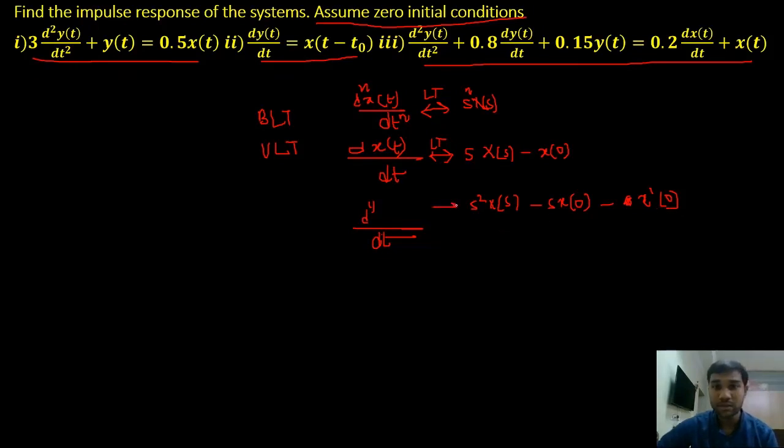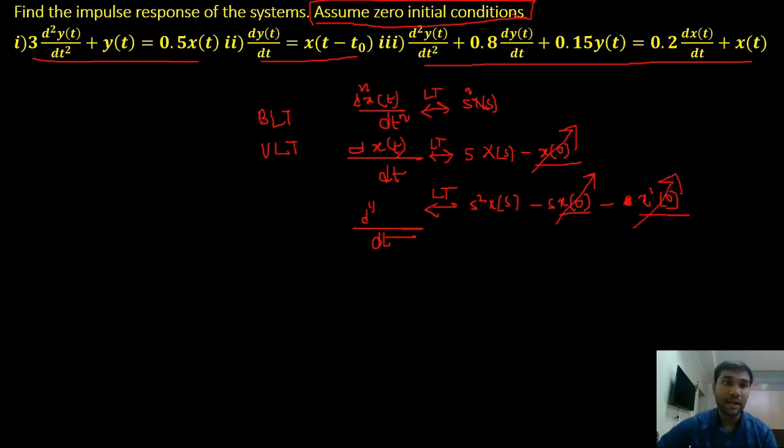So, right, these were the unilateral case. Now, in the question we are given assume zero initial conditions, right? Initial conditions means this x of 0 and x dash of 0, these are my initial conditions. So I am going to assume them as 0.